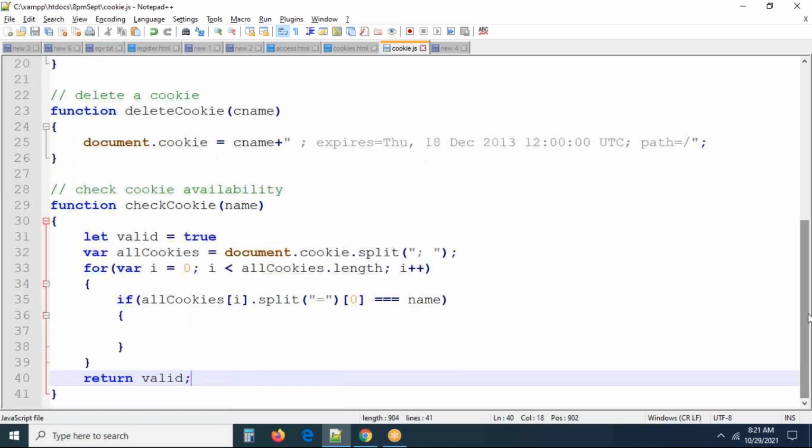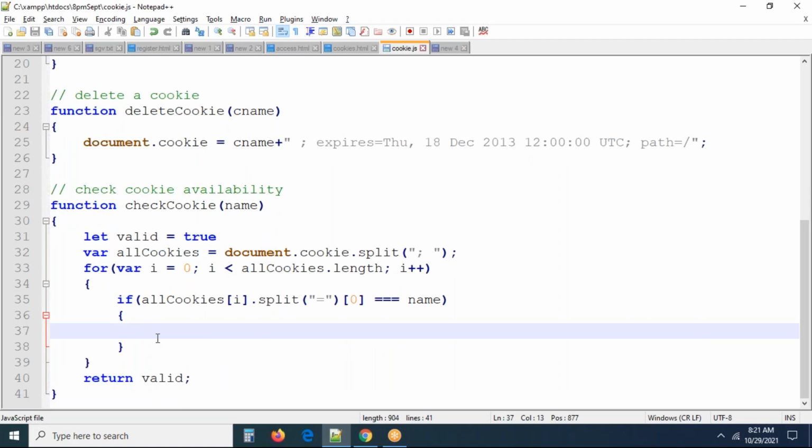If the cookie is not available, what do we need to do? Here I'm just checking all cookies, split 0 equal to name. The cookie name is matched. If the cookie name is not matched, remember carefully, then I have to take the valid variable and set it to false.